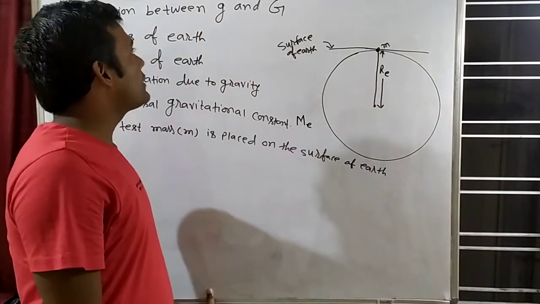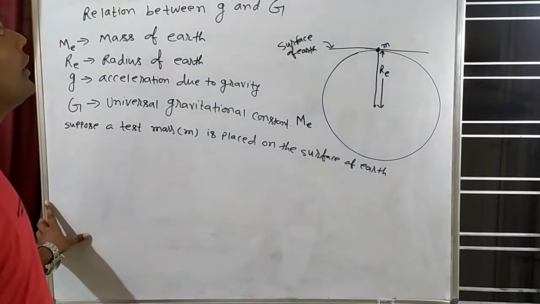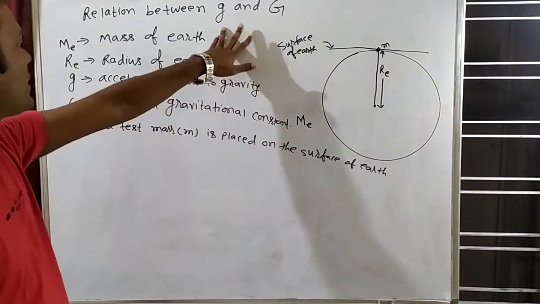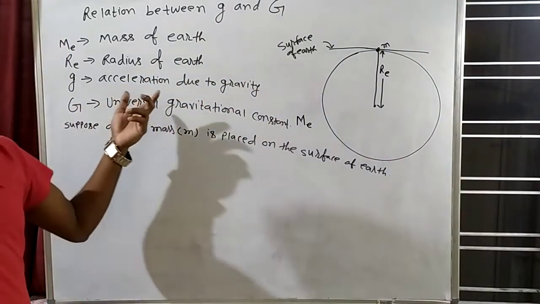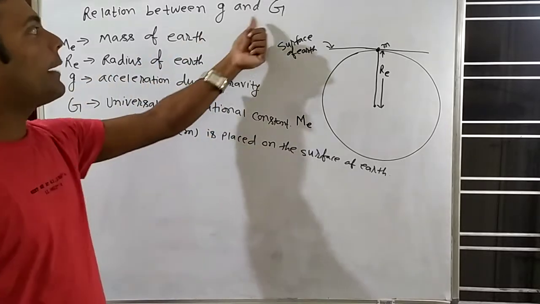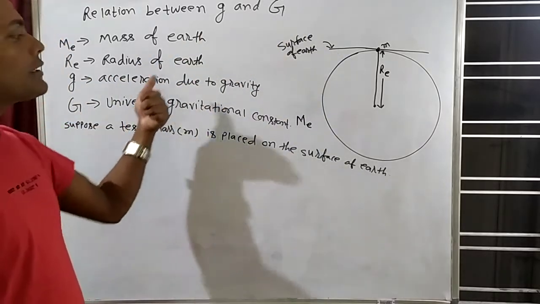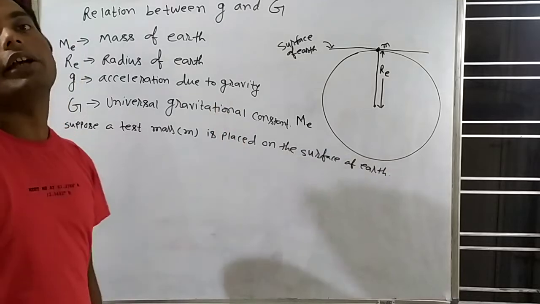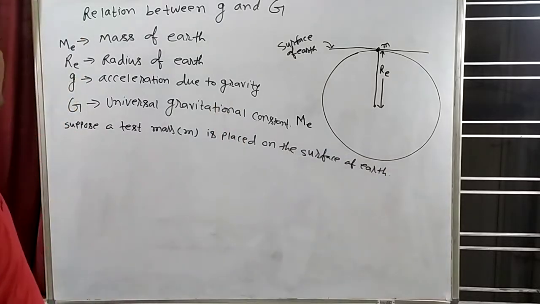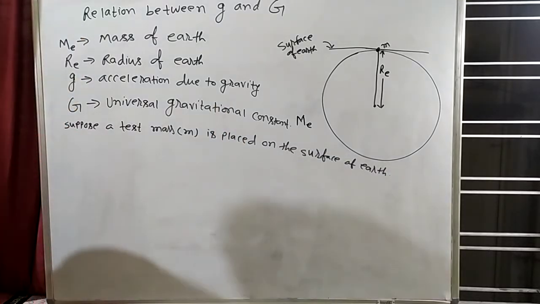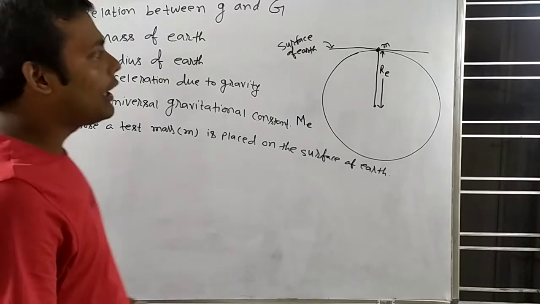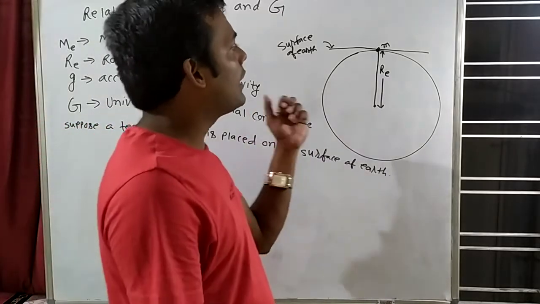Today, I will discuss the relation between small g and capital G. What is small g? Small g is acceleration due to gravity, and capital G is the universal gravitational constant. We are familiar with these terms. So we want to calculate the relation. How will we calculate the relation? Let us understand that.